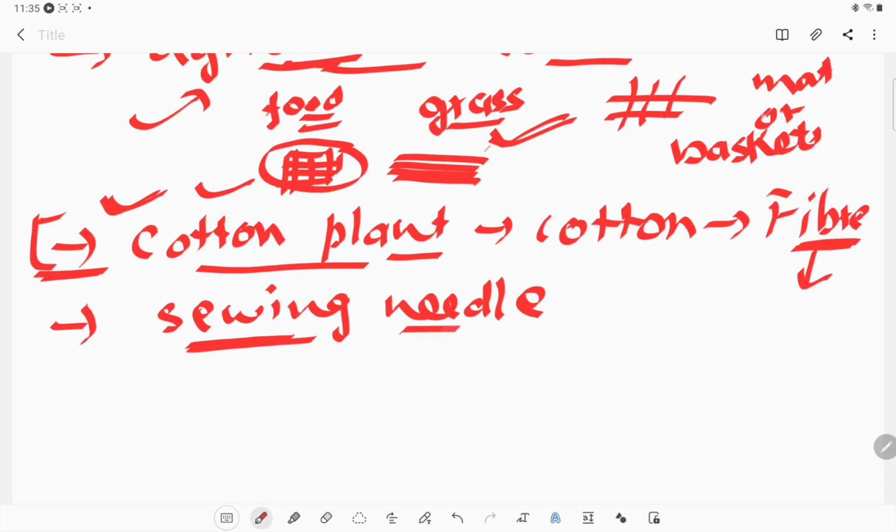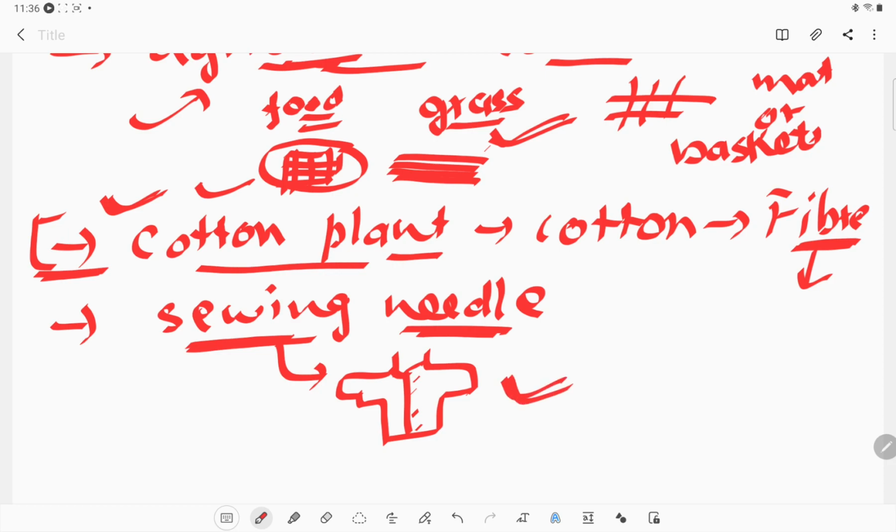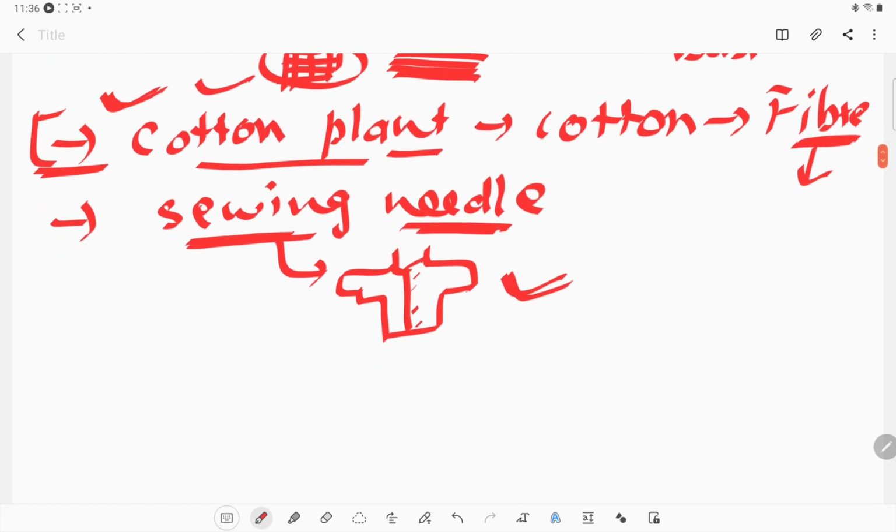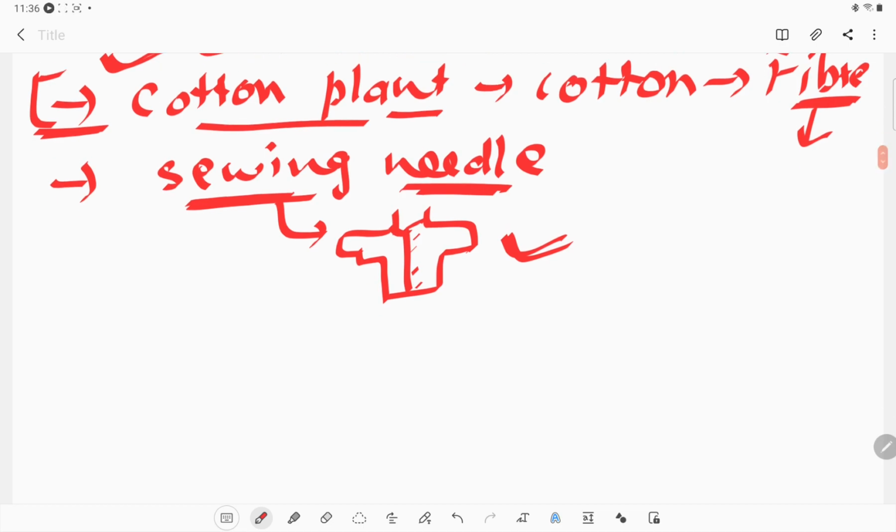But after the invention of sewing needles, people started making different kinds of clothes that they required, like a shirt, a pant, a suit, with different designs or different structures. So this is how the history of cloth material goes on.